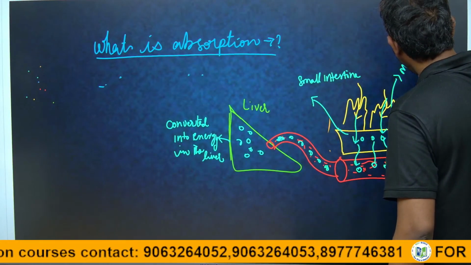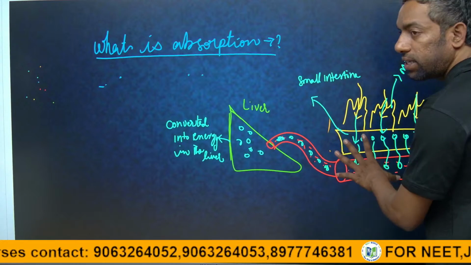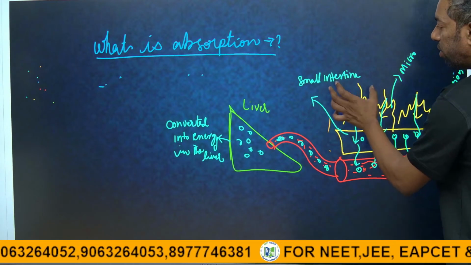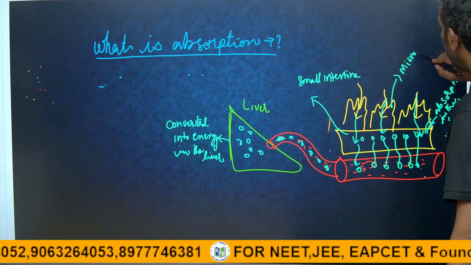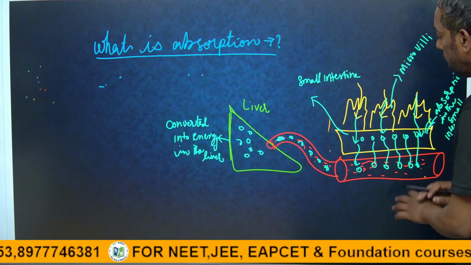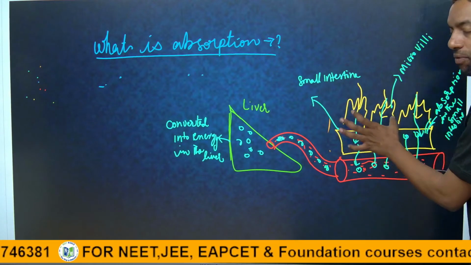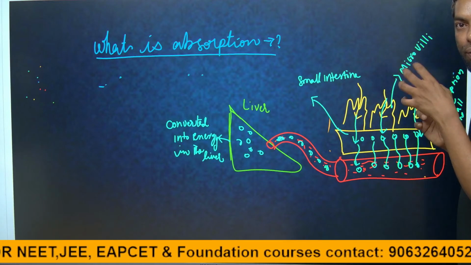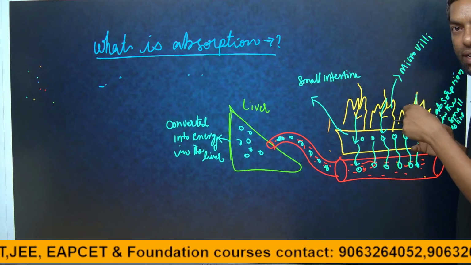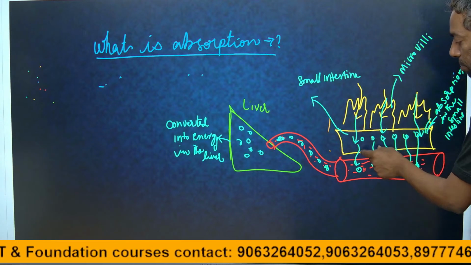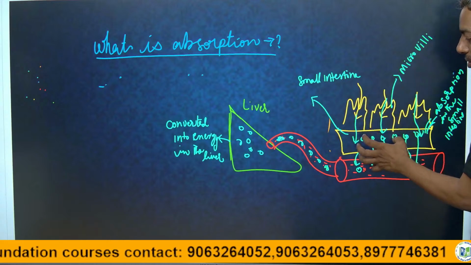The small intestine walls are made into microvilli for the absorption of food particles. Microvilli can absorb the food particles, the macronutrients and the micronutrients, in the small intestine.